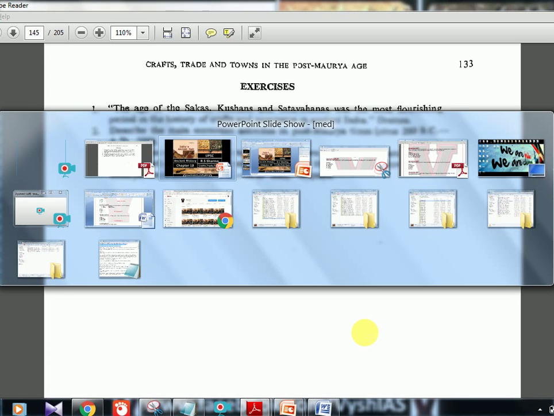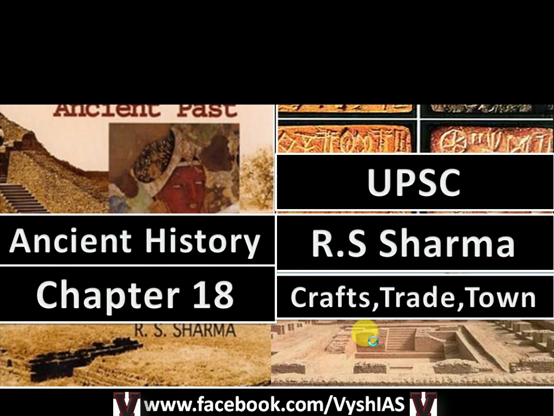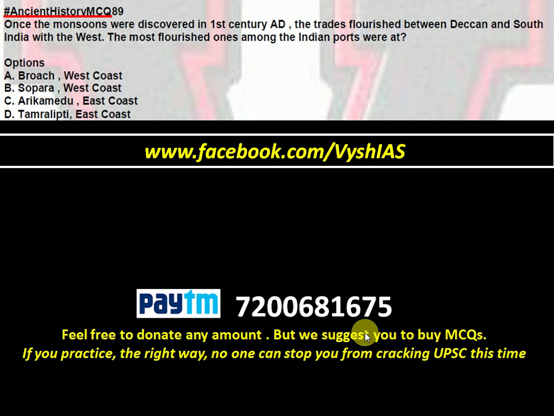Now we'll see some MCQs. You can pause and see the questions which were already there at the end of that chapter, but MCQs are more important. Once the monsoons were discovered in the 1st century AD, trade flourished between the Deccan and South India with the west. The most flourished among the Indian ports was which one? You have to tell me which was the most flourished port. I have told this in the lecture itself.